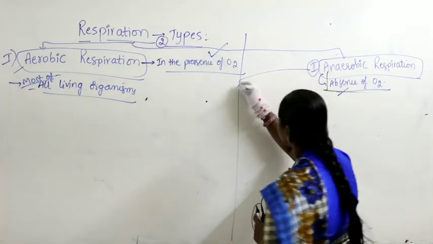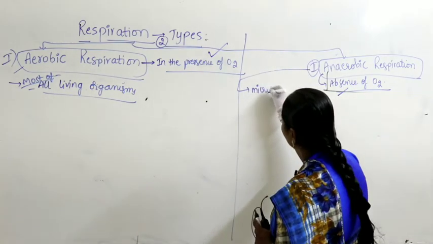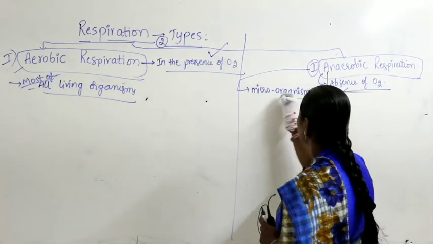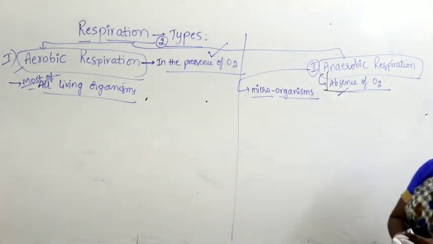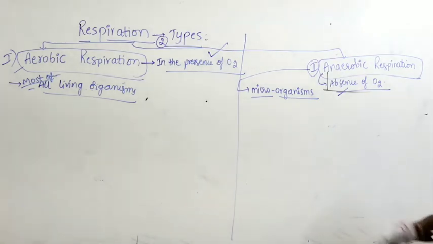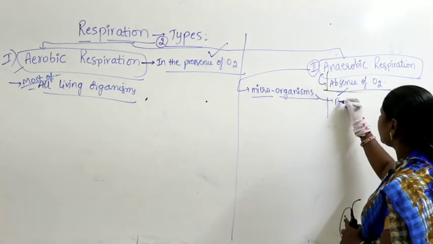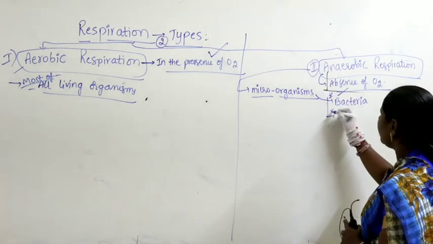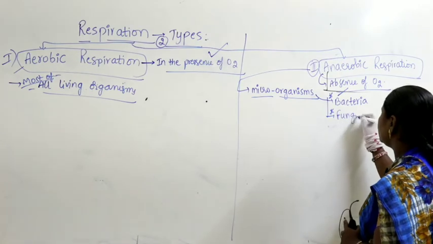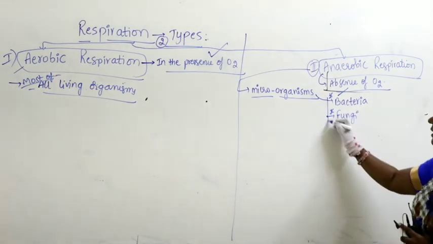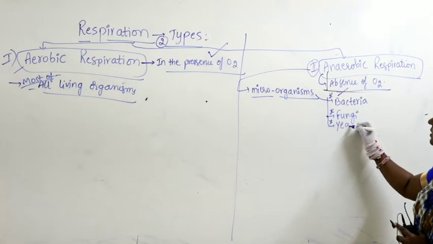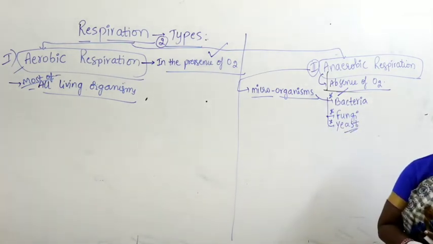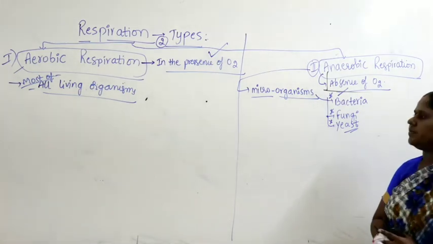Coming to anaerobic respiration, here we find microorganisms: bacteria, fungi and other lower trophic organisms like yeast. In these cases what you find is anaerobic respiration. They survive in the absence of oxygen.